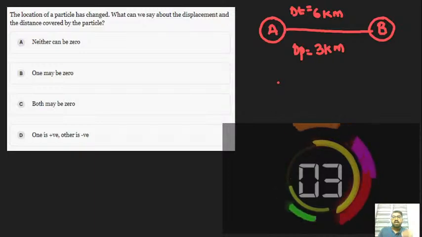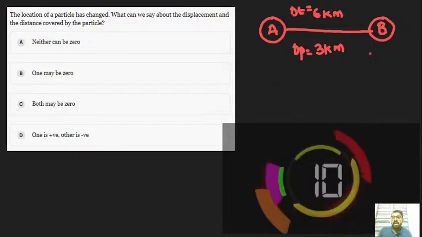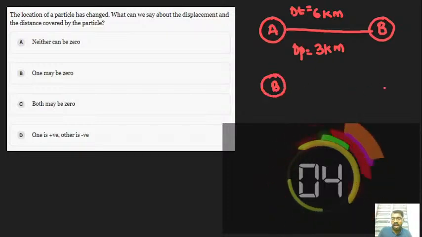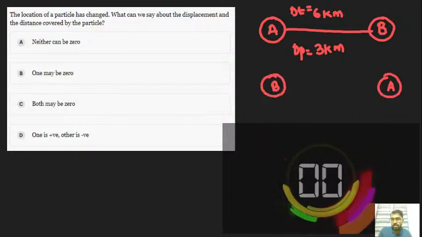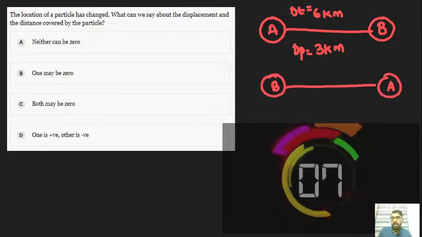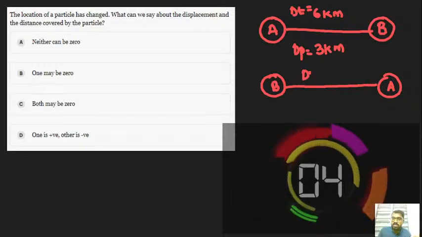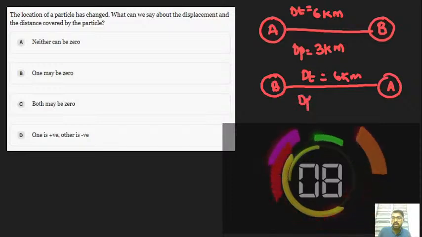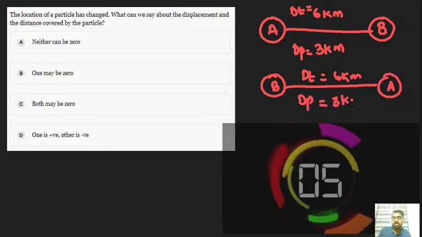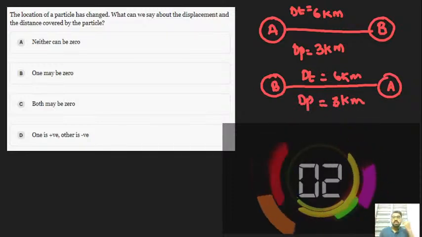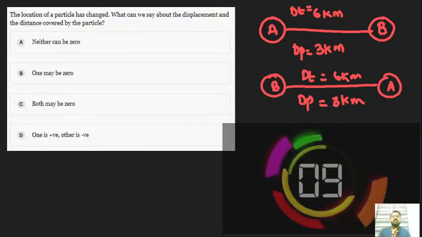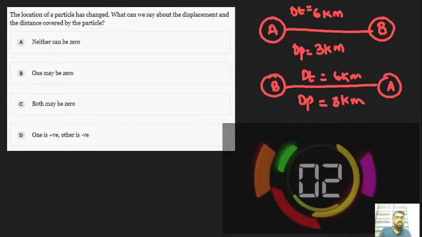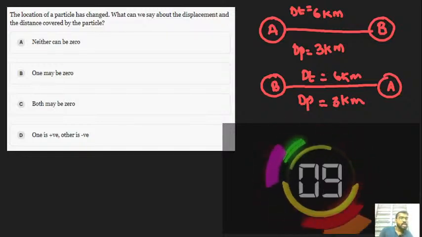Let's try another situation. If we interchange this position, here B as well as here A. So let's try. Now also the distance is nothing but 6 kilometer as well as the displacement is nothing but 3 kilometer. Got it? Here the distance is 6 kilometer as well as the displacement is 3 kilometer. There is no such change. Okay. Now you can see what options they have given.